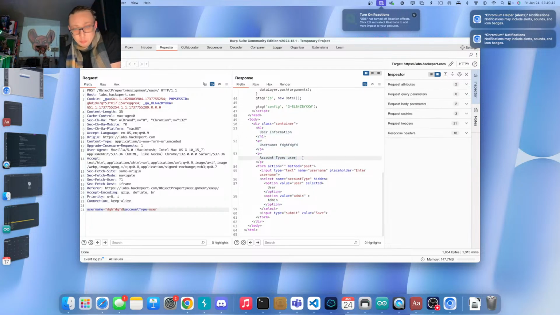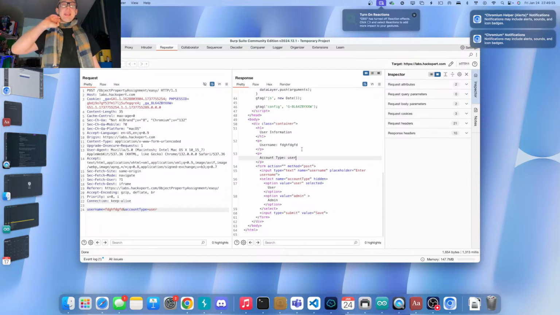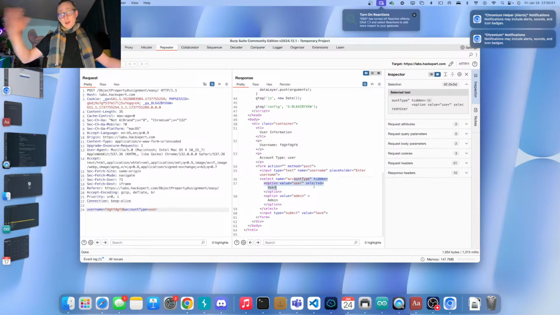Here, it's implied. Account type is an implied field due to this. It's an implied property. It's a property of this object anyway. It's a property of the user object. The exact name account type that you have here, the identifier, might be whatever, but you know that it exists already. It's a property.